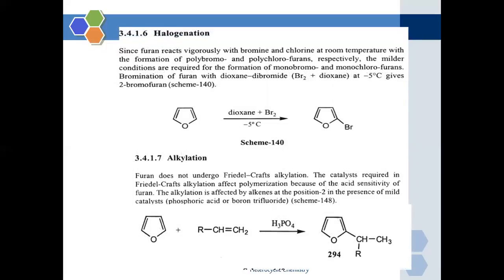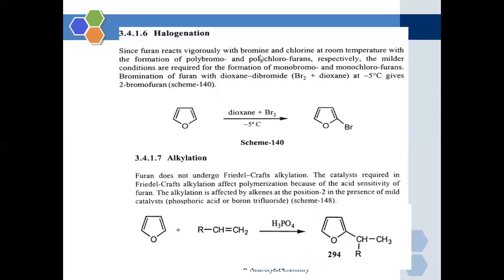Then our next reaction is halogenation. Furan reacts vigorously with bromine and chlorine at room temperature. In the introductory part we discussed that furan is more reactive than the benzene molecule because of the presence of the heteroatom in the structure of furan.